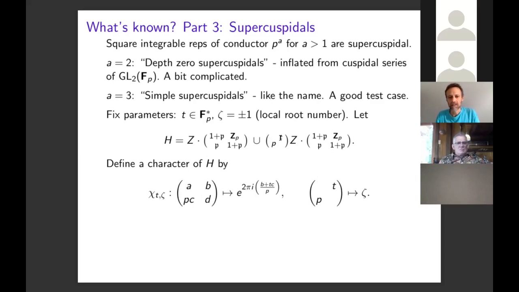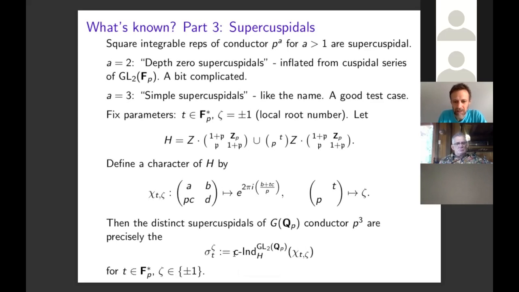So this guy, when you square it, you get a scalar matrix. We're assuming trivial central character, which is why zeta has to be plus or minus 1 here. Anyway, so this is a character of this open compact mod center subgroup. And if we induce that character, take the compact induction from that character of H all the way up to GL2(Q_p), we get an irreducible supercuspidal representation, which I'll denote by sigma_{t,zeta}, with trivial central character and